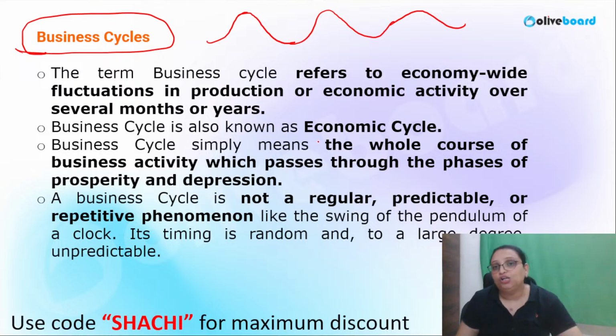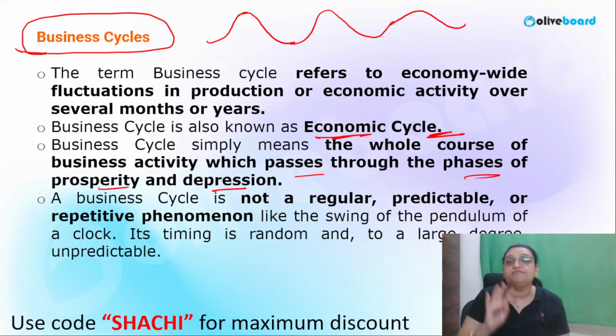Business cycle is also known as the economic cycle. It simply means the whole course of business activity which passes through the phases of prosperity and depression. Any economy, whether developed, developing, or undeveloped, cannot skip this business cycle.